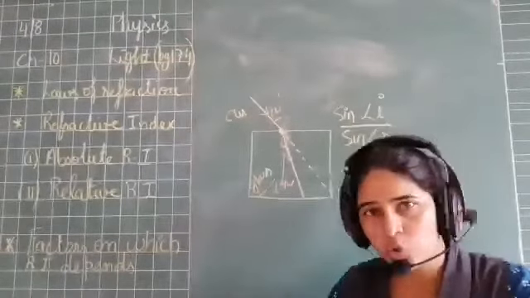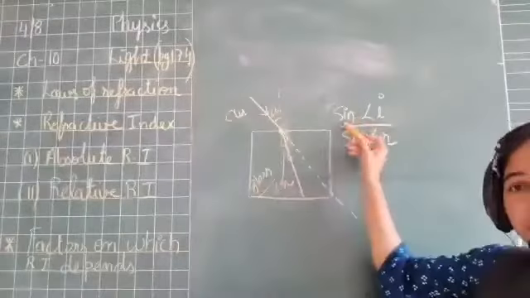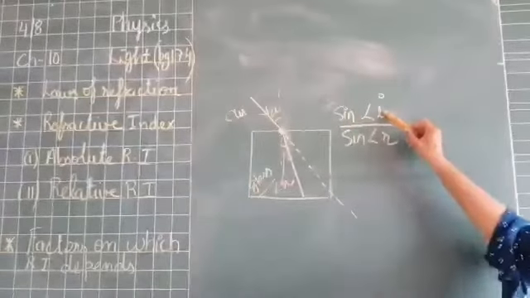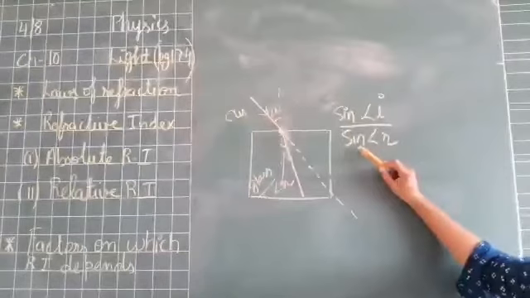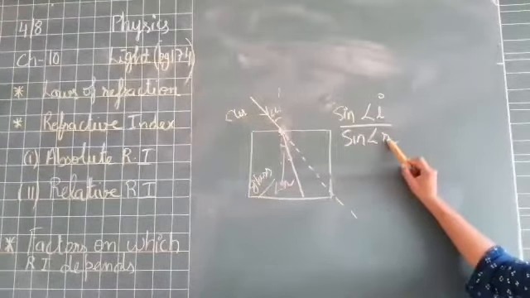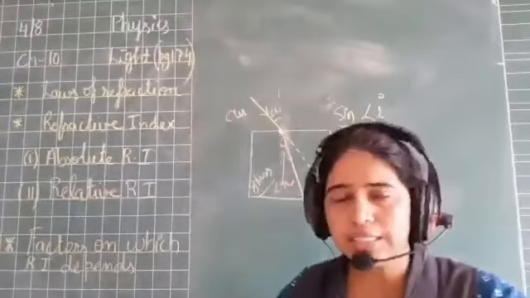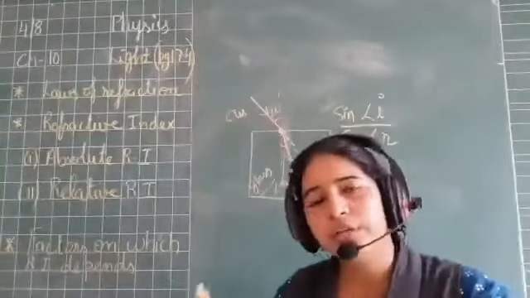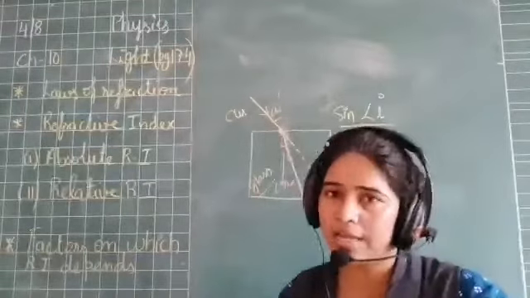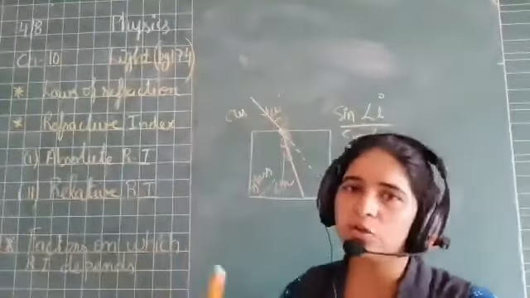So the ratio of sine of angle of incidence to the sine of angle of refraction is constant for a given color of light and for a given pair of medium.